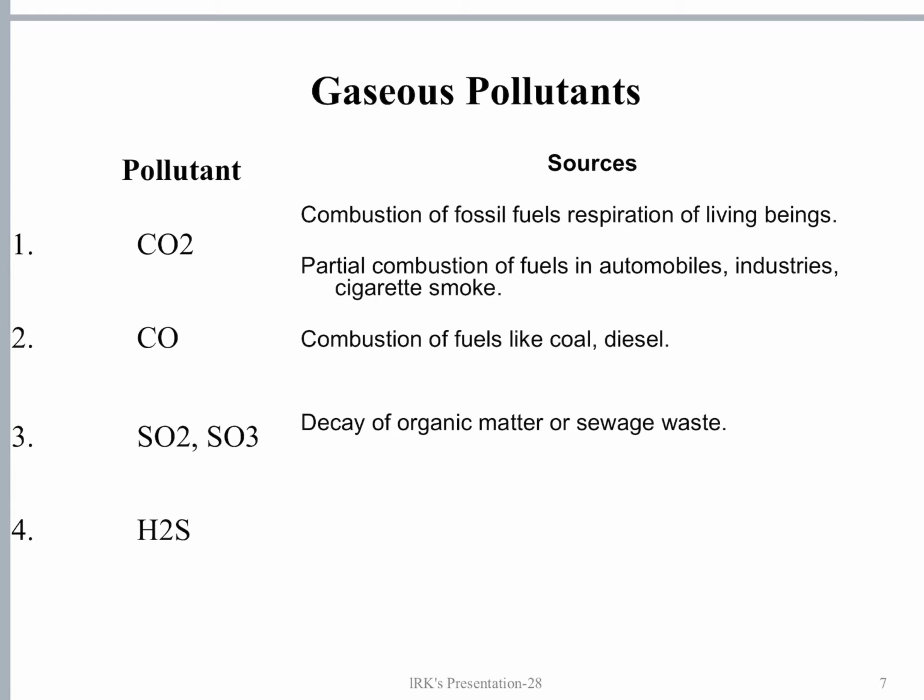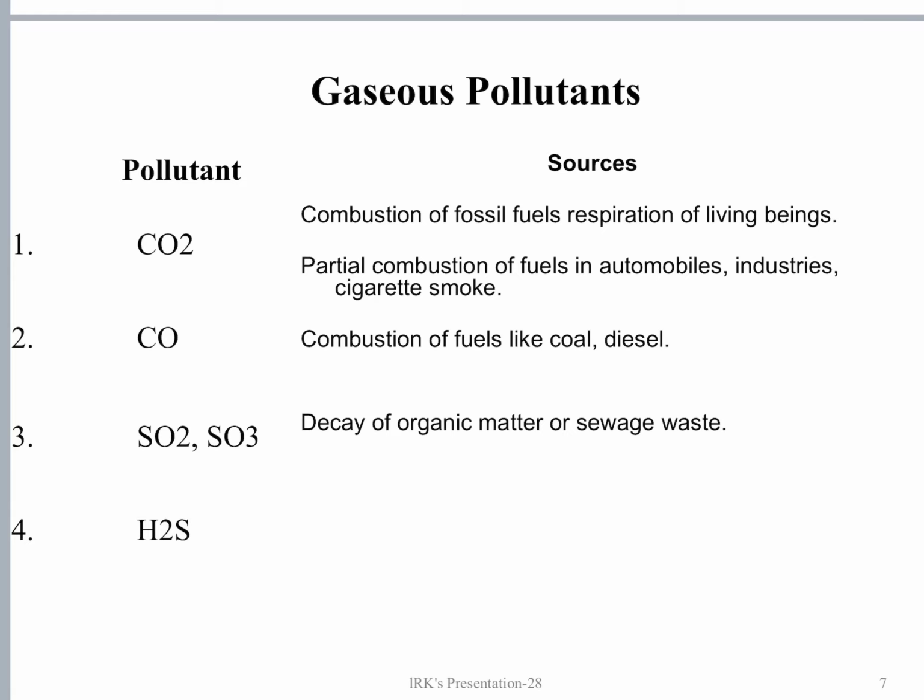Carbon dioxide is formed. If vegetable matter, wood or coal, these fossil fuels, are burnt in a limited supply of air, the oxygen availability will be less, and carbon monoxide is predominantly formed. This carbon monoxide is formed because of partial combustion of fuels in automobiles, industries, cigarette smoke, etc. Partial combustion of carbon fuels.